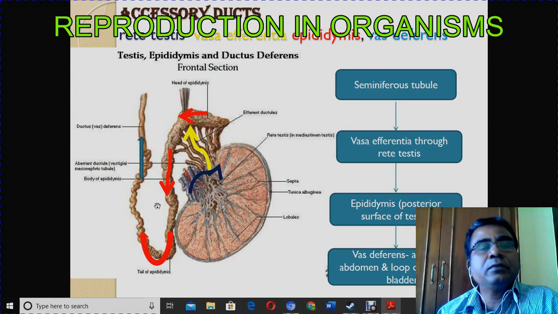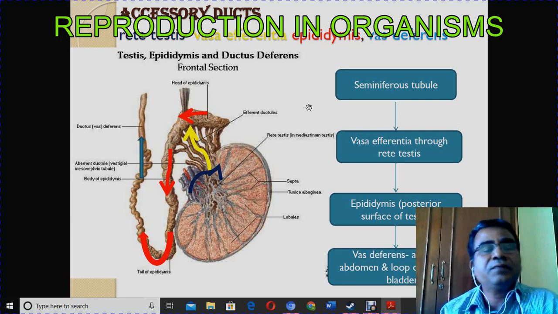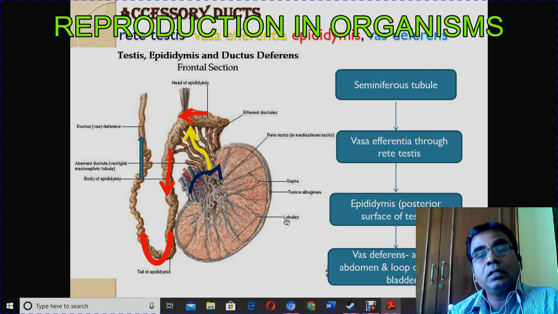And in this diagram, you can see the accessory ducts of the male reproductive system, that is rete testis, vasa efferentia, epididymis, vas deferens. All these structures you can see in this diagram: lobules, tunica albuginea, septa, and then rete testis.